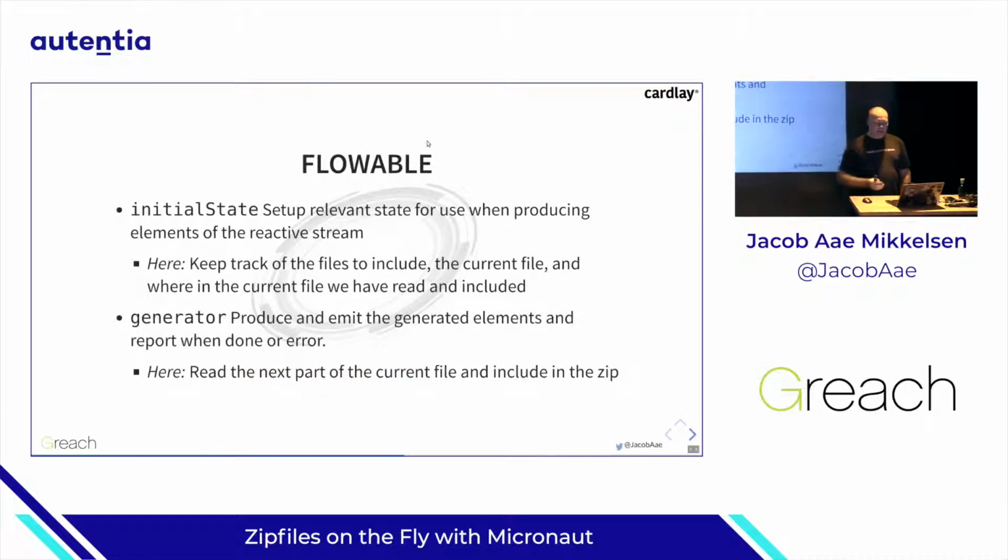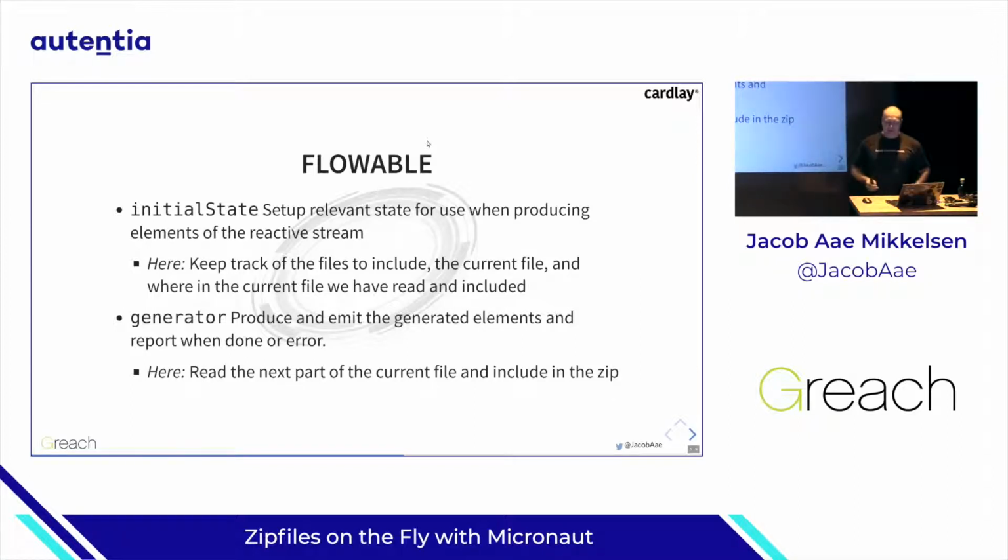Our initial state is where we set up the relevant state for use when we want to produce the items of the reactive streams. So in our case, we want to keep track of which file should be included in the final zip file, which is the current file that we're streaming from, that we're reading from, and how far ahead in the file that we have already produced. That's all we need in our state.